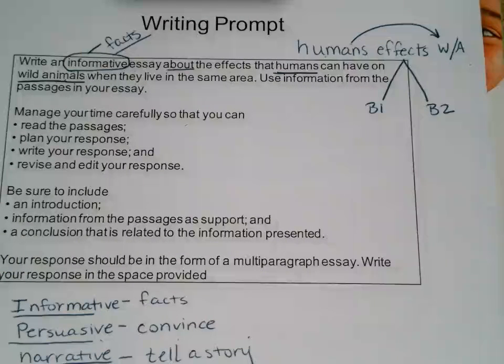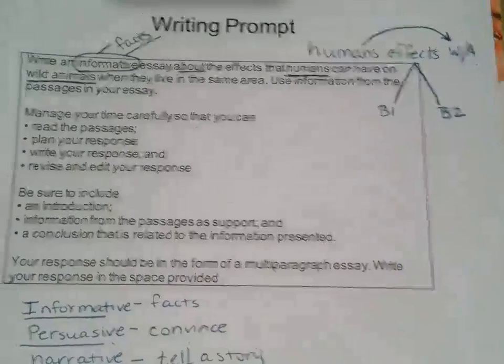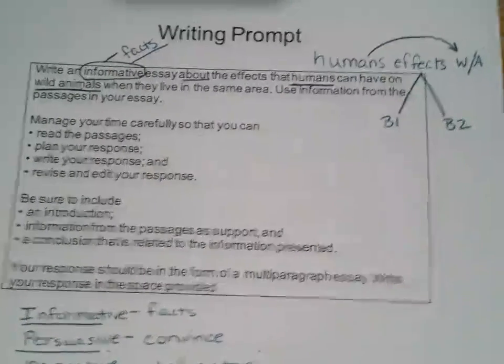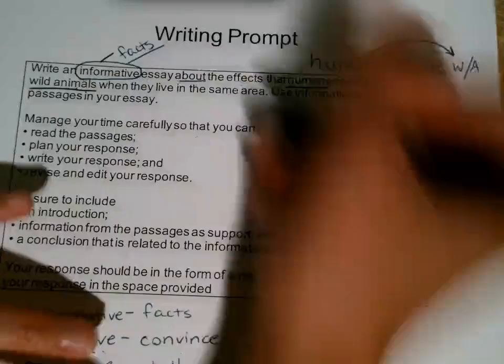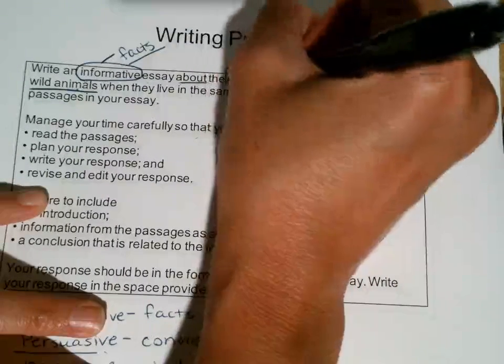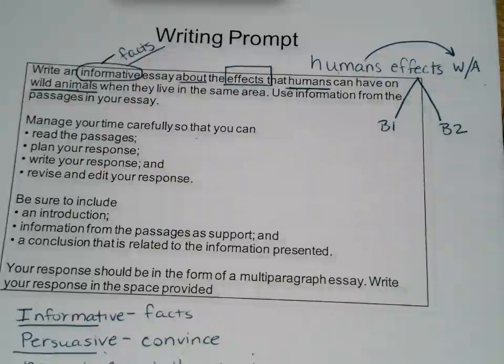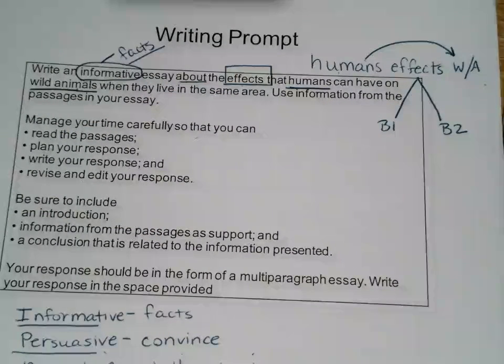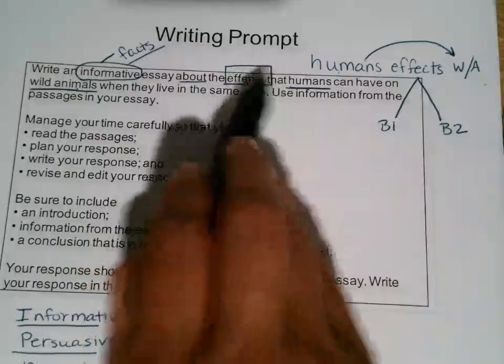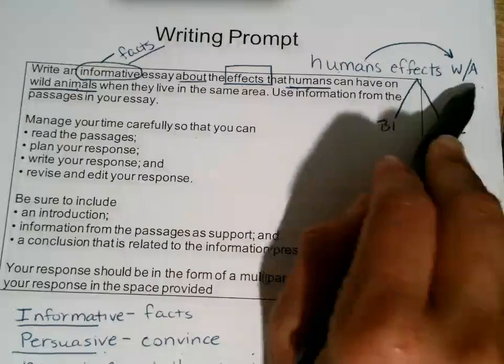Remember, humans affect wild animals. It is so important, and you're going to keep hearing me say this, that you understand the prompt. If you do not understand the prompt, your whole entire essay will be off topic. So now that we understand the prompt, we know that we are doing effects. This is where my body paragraph comes from. In other words, the body paragraphs, some people call them middle paragraphs, are the effects that humans have on wild animals.